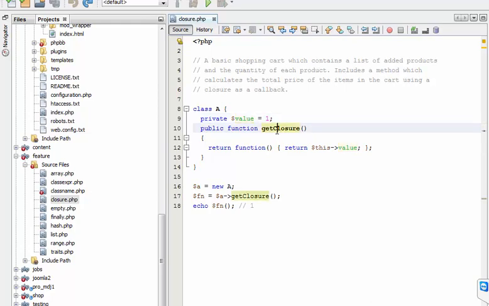In PHP 5.3, they planned to put in the new feature this, but in the same fashion, they didn't put it, so they continued to put it in 5.4.